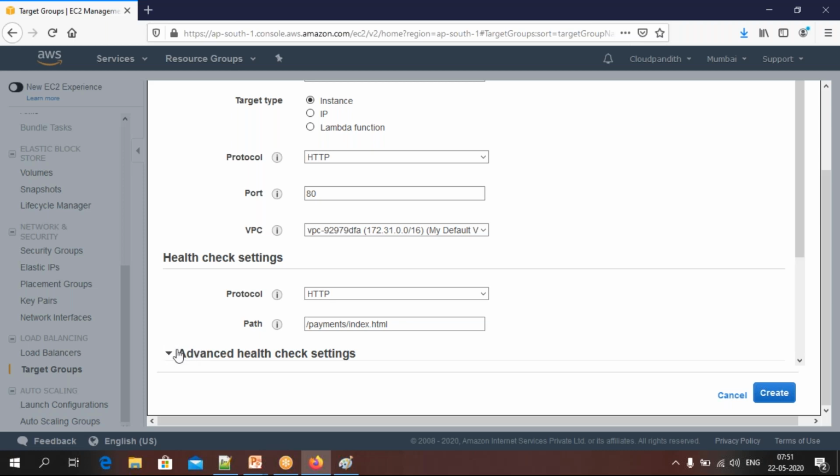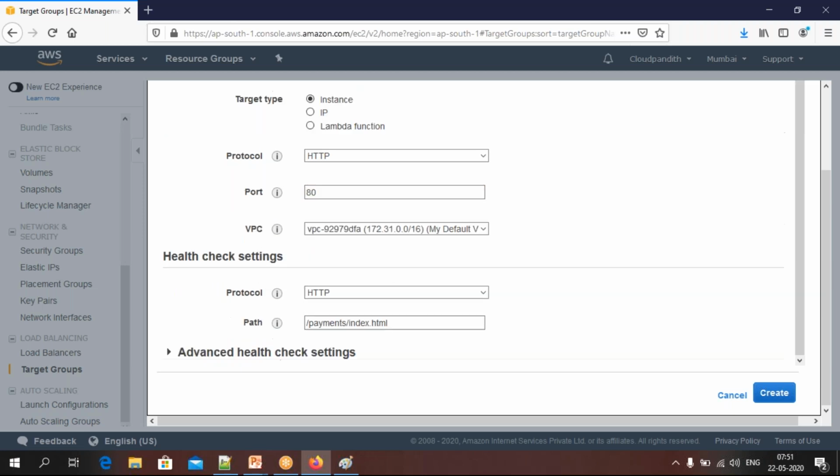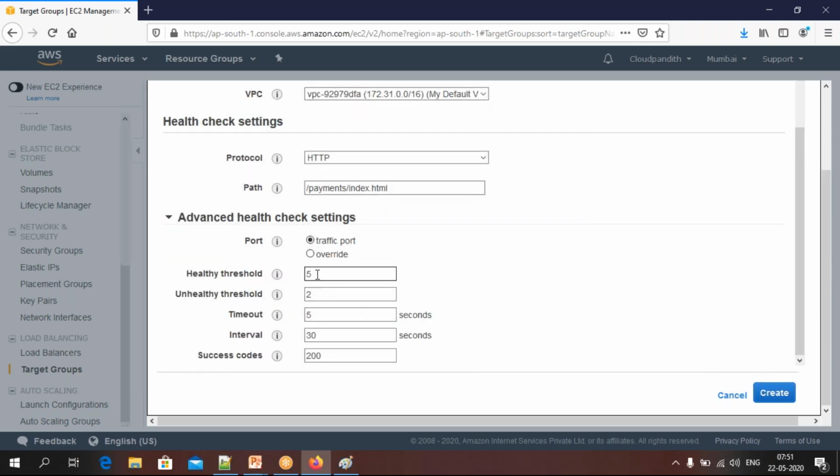Next, health checks. Come down, you can see health checks. See here, healthy threshold 5. What it means is every 30 seconds, see interval is 30, it is going to call this particular path. If our target group is receiving the response positively, then it will think that okay, this is healthy. It will declare the machine healthy if it receives a healthy response 5 times continuously.